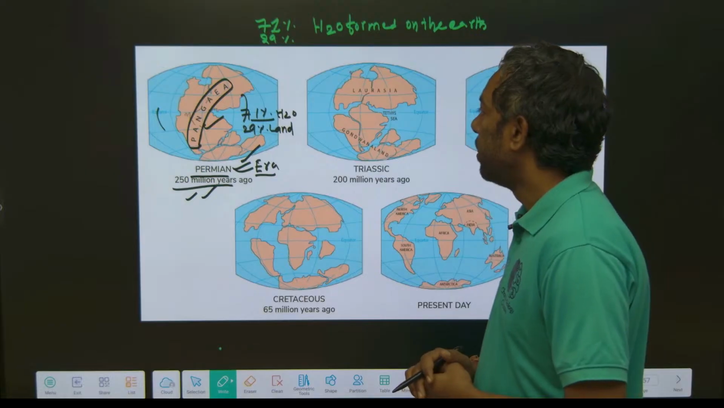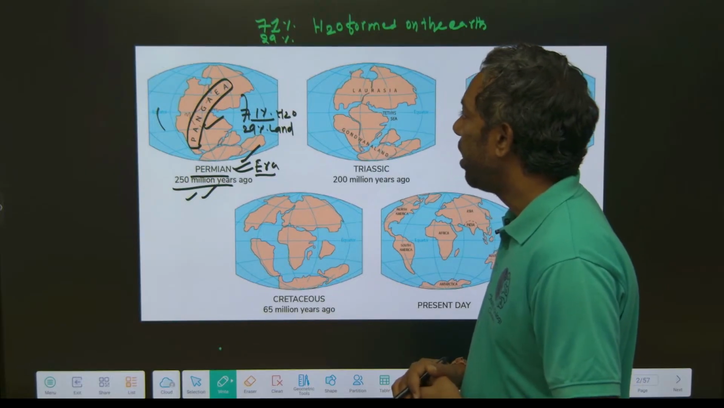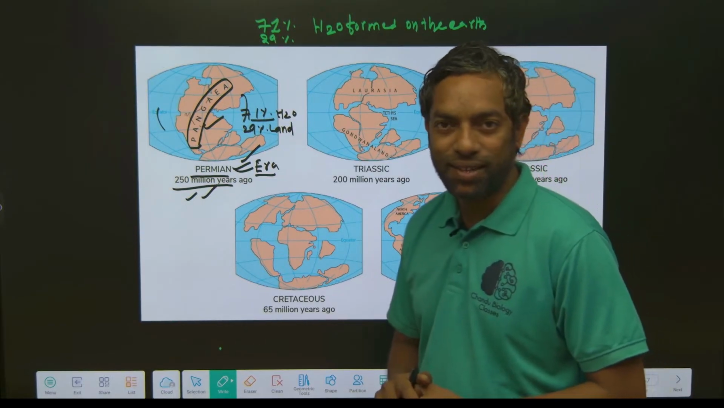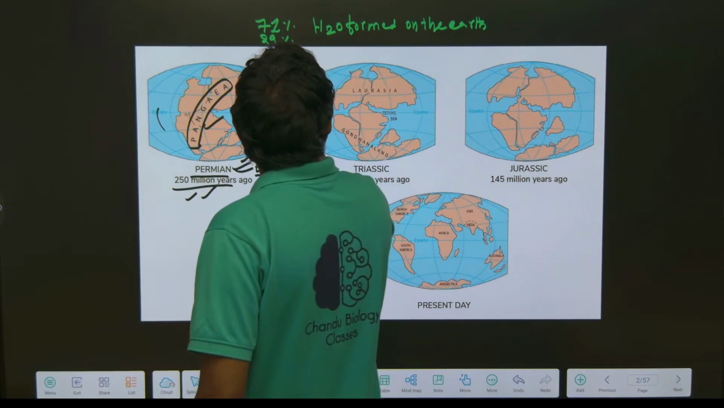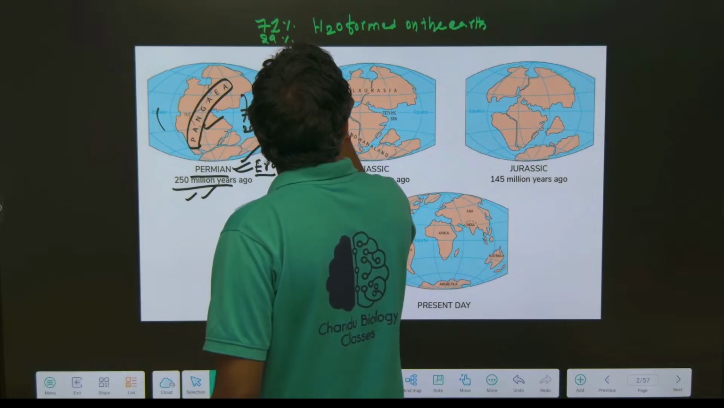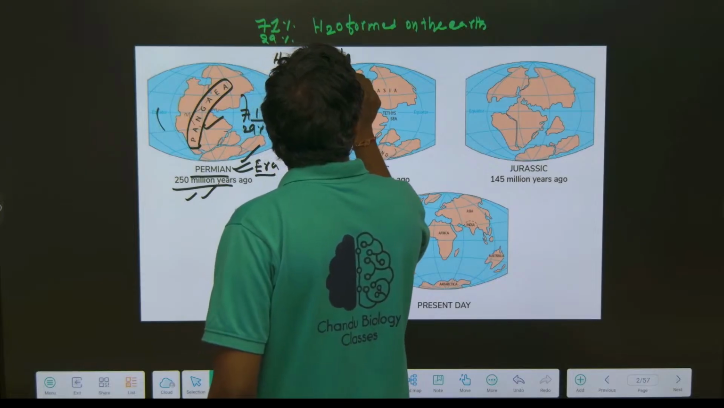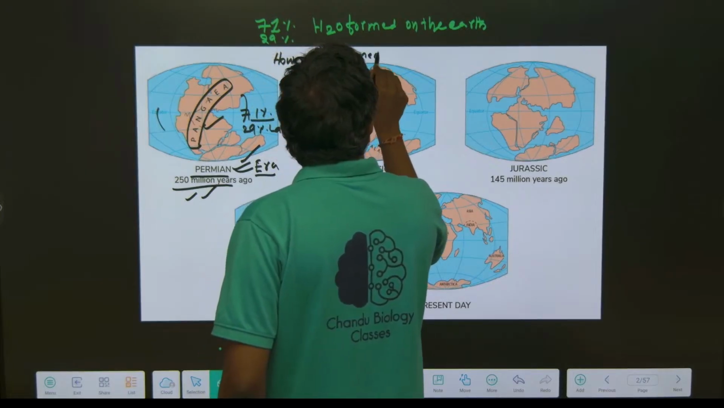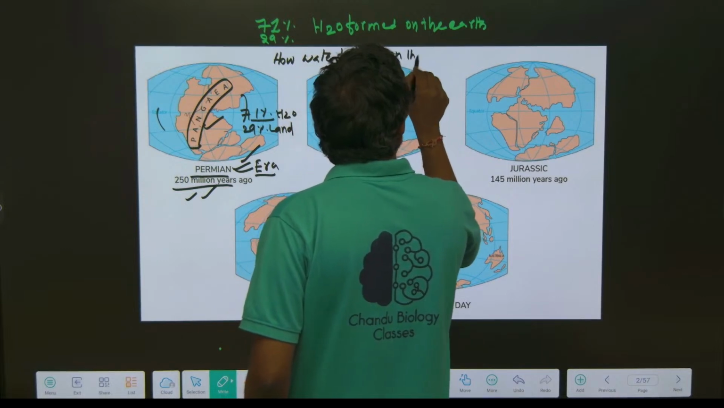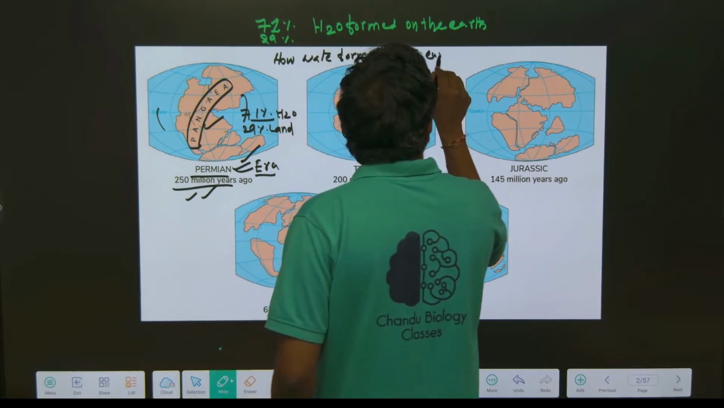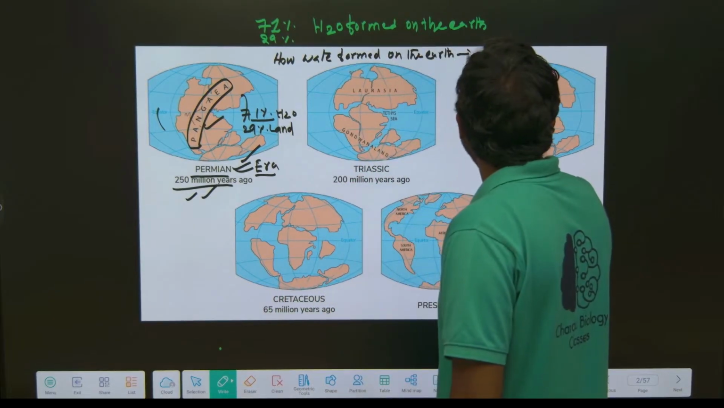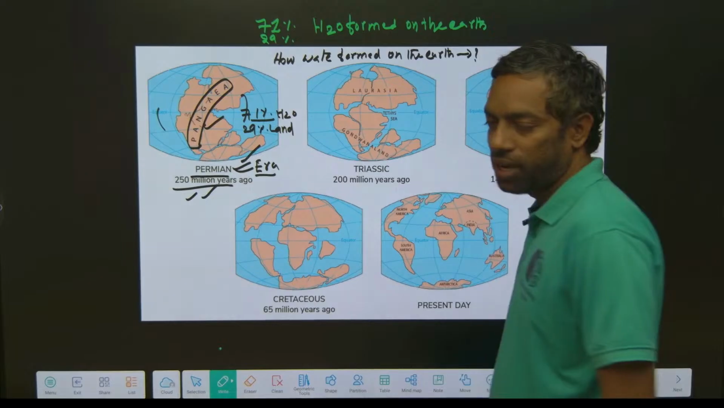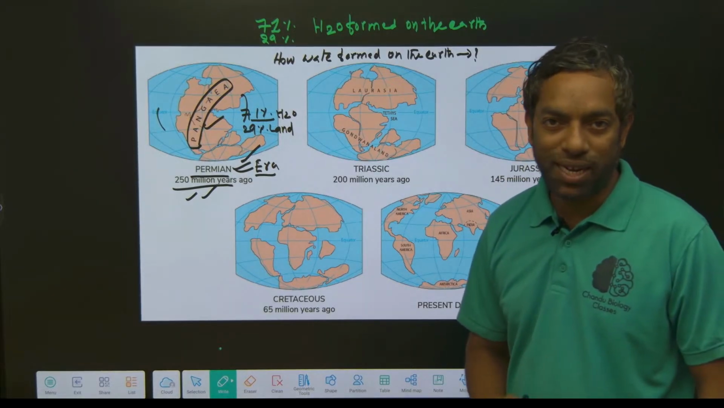Guys, just look into how water formed on the earth. That is a different scenario. How did water form on the earth? This is a question for the coming exam, guys. How were the water bodies formed on the earth?